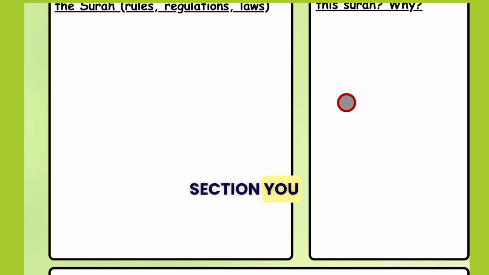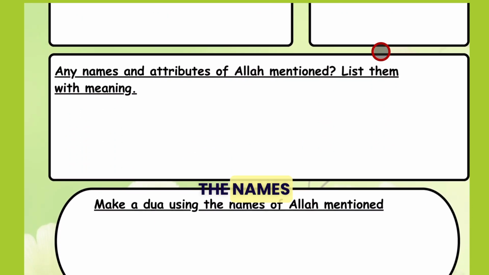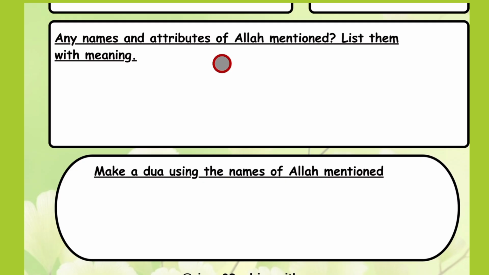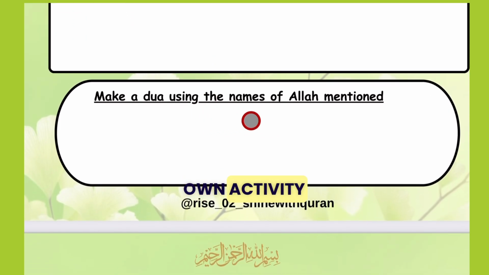And in this section, you can write down if Iblis is mentioned in this surah and why he is mentioned over here. In this section, you can mention the names and attributes of Allah, write down the meaning, and every surah will have at least some names of Allah mentioned. So write it down over here. Then make a dua using the names of Allah mentioned. This is just your own activity.